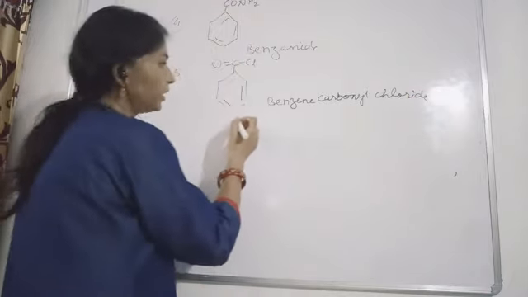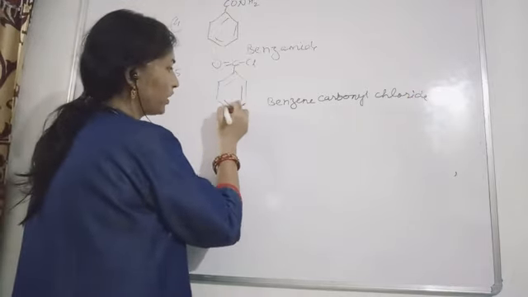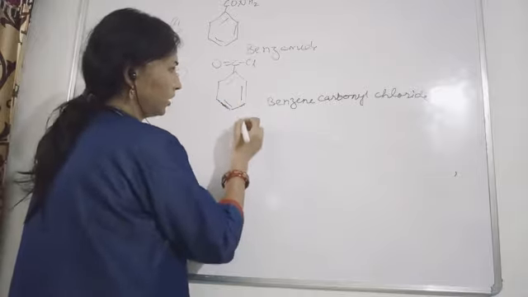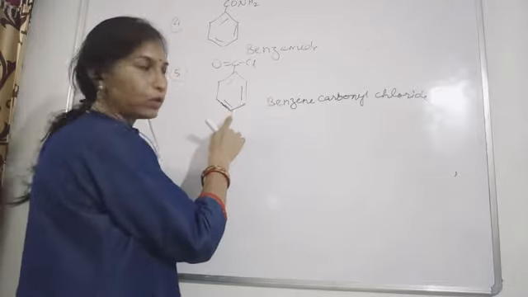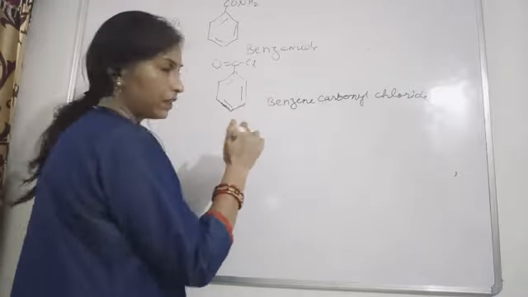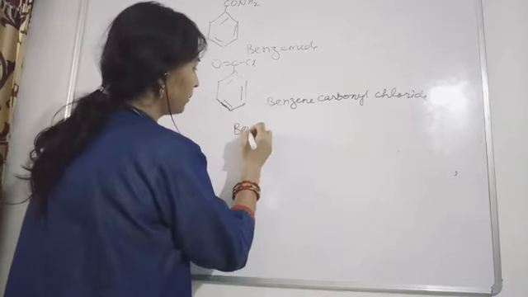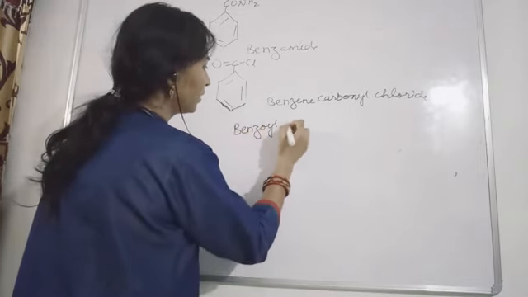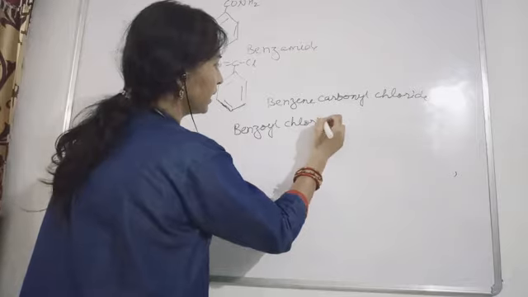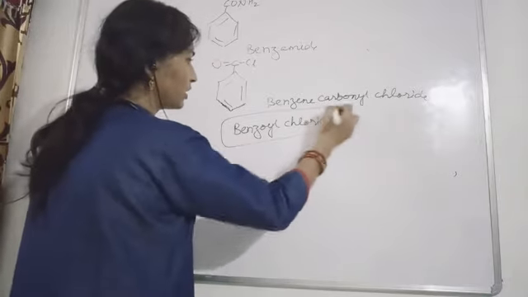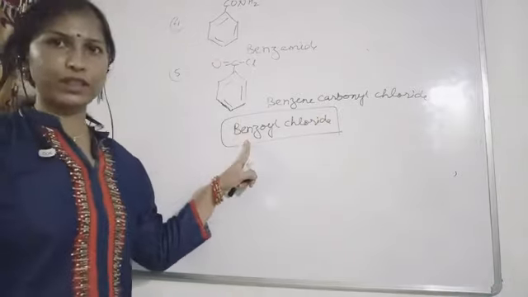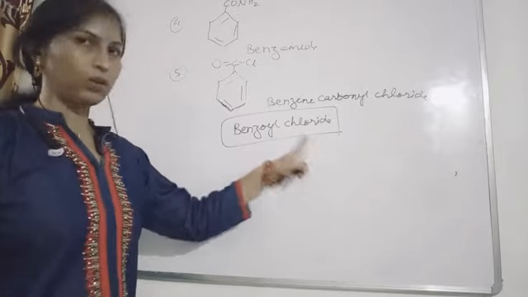Or more popularly what we are using, that name IUPAC has accepted, so we are going to write benzoyl chloride. This name is very popular and IUPAC has also accepted it, so you will see this name everywhere: benzoyl chloride.